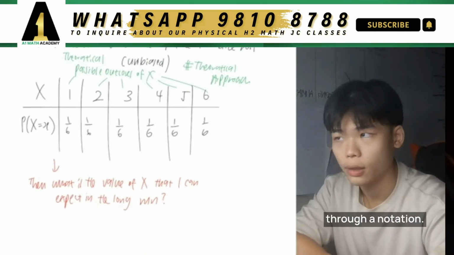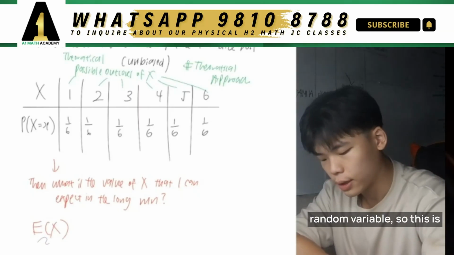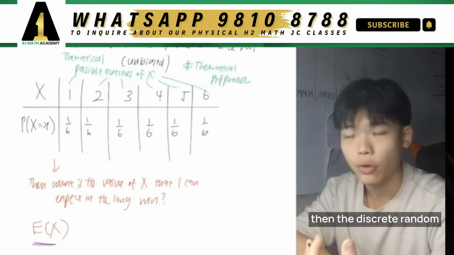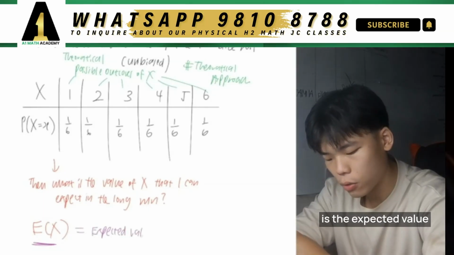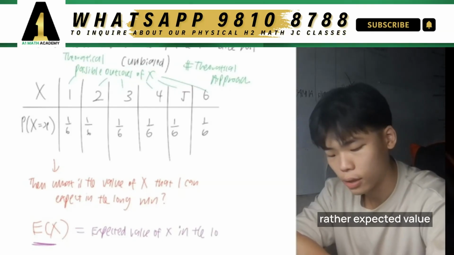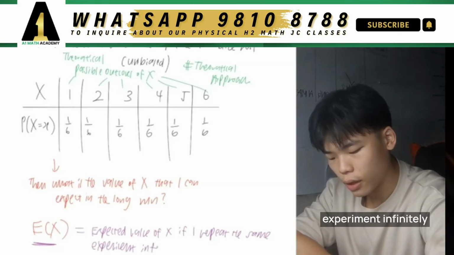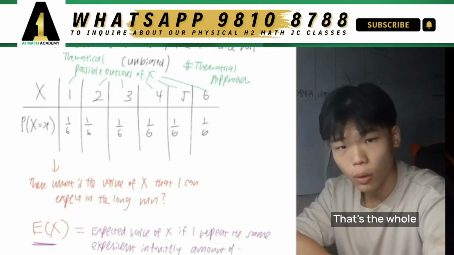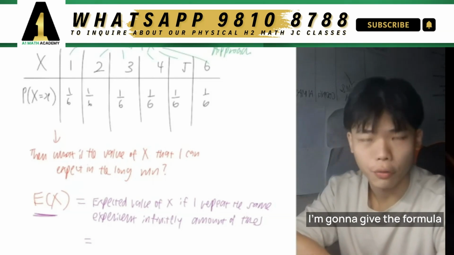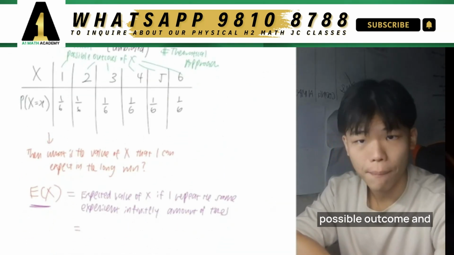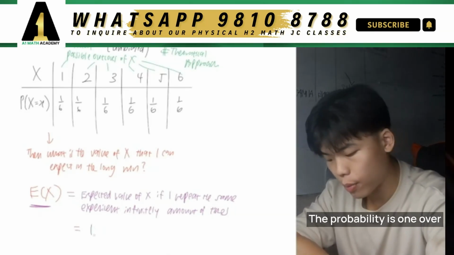So I just want to go through a notation. When we say expectation of a discrete random variable, this is how we present it: E, bracket, then the discrete random variable is inside. What we're trying to do over here is find out the expected value of X in the long run, or rather the expected value of X if I repeat the same experiment an infinite amount of times. That's the whole idea behind it, okay? And how do we calculate it? The way that we calculate it is using this formula over here. I'm going to give you the formula at the end, but it's taking each possible outcome and multiplying it with its associated probability. So for example, for a value of 1, the probability is 1 over 6.